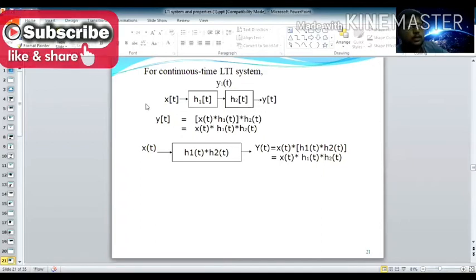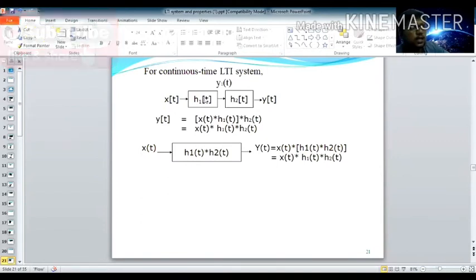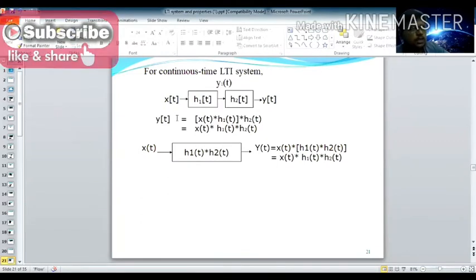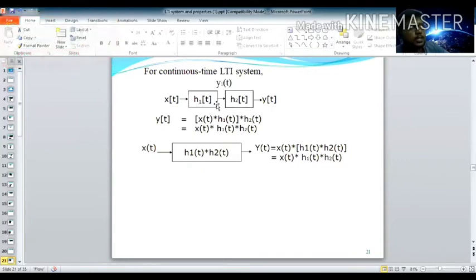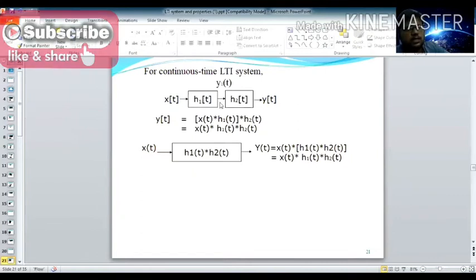So y of t is nothing but you multiply with these two terms, x of t star h1 of t. You put it in a bracket and then star h2 of t. First it multiplies with your first system. Now the output is x of t star h1 of t. Now this output will be multiplied with h2 of t. So that is what I write down like this.